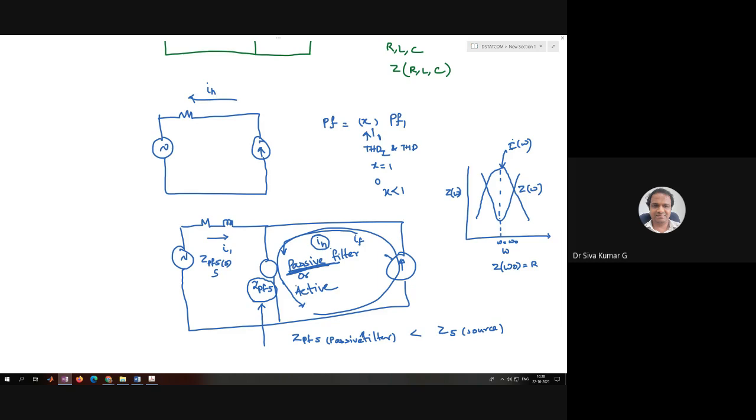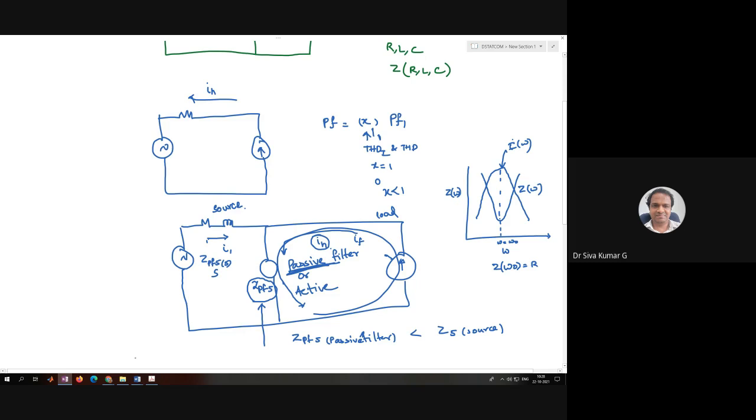The very important point is that the passive filter or active filter is just providing a path for the harmonics instead of the source. We are not going to eliminate the harmonic current at the load point. We are going to eliminate the harmonic current at the source point.